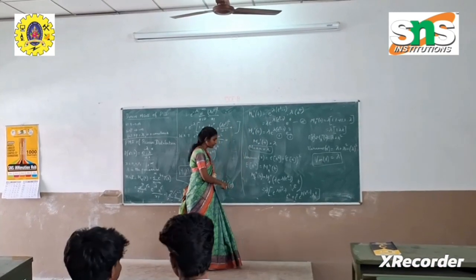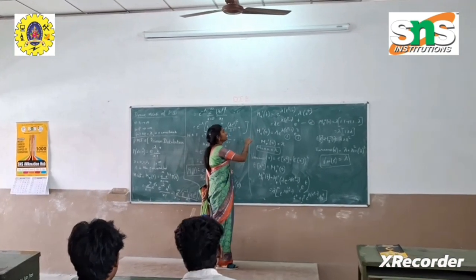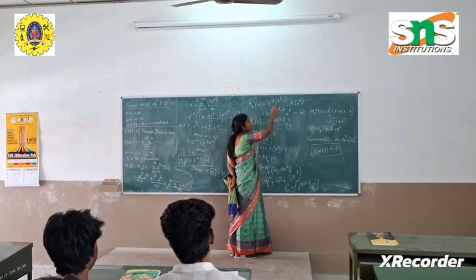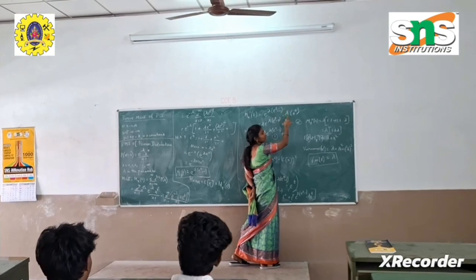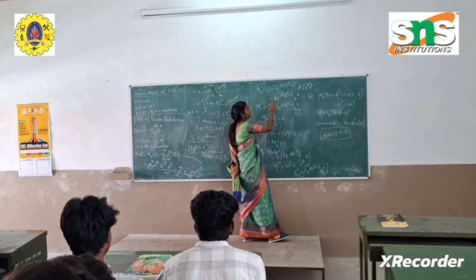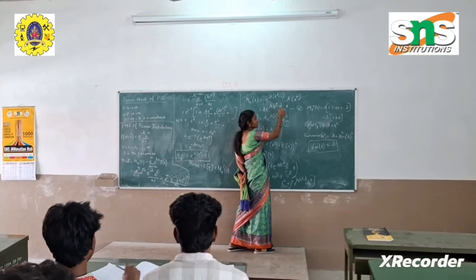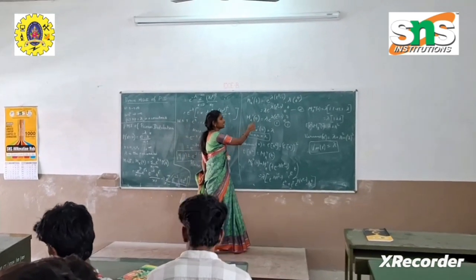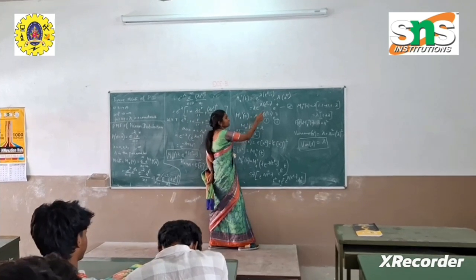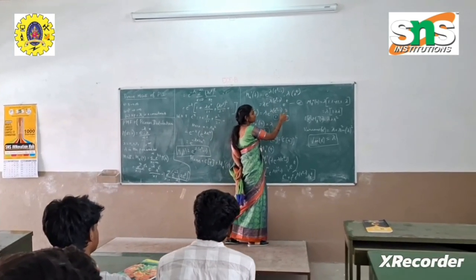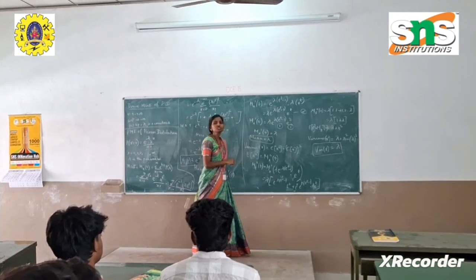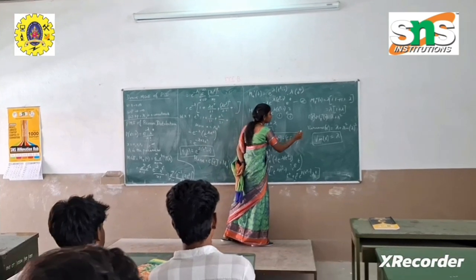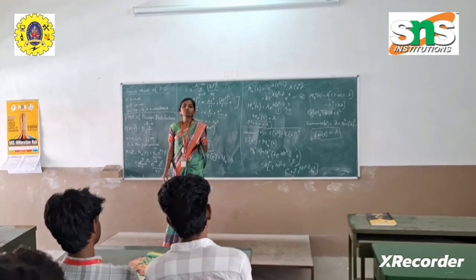Mx dash of t: we are going to differentiate Mx of t, which is e power lambda into e power t minus 1. Differentiating the exponent lambda into e power t minus 1, we have lambda into e power t. On simplifying, we have lambda into e power lambda into e power t minus 1 into e power t. Now we need Mx dash of 0 only, so we are replacing t with 0 in the star equation here. On replacing t with 0, this term becomes 1, this term becomes 1, and therefore the final value of Mx dash of 0 is equal to lambda. Therefore the mean of Poisson distribution is lambda. Now we are about to learn the variance of Poisson distribution.